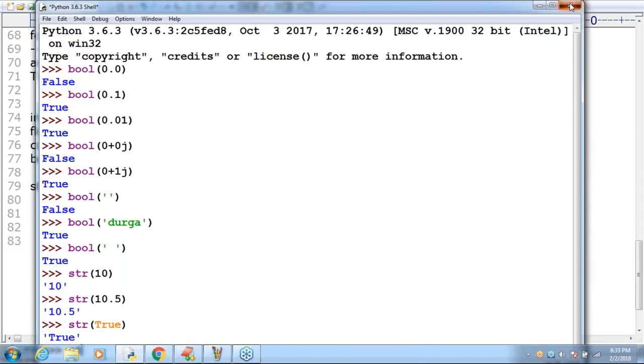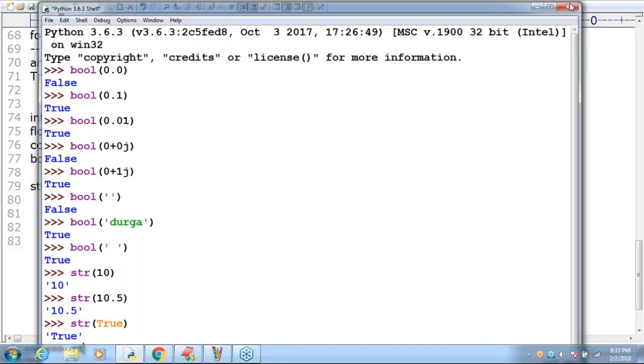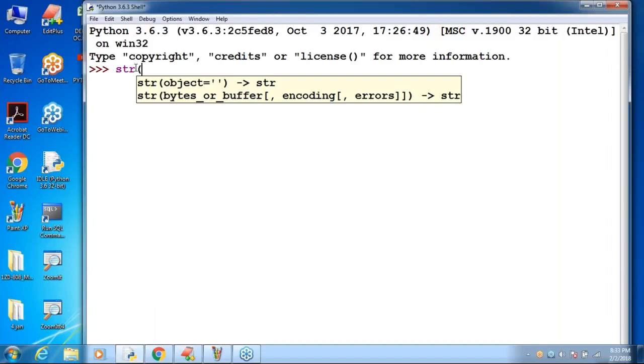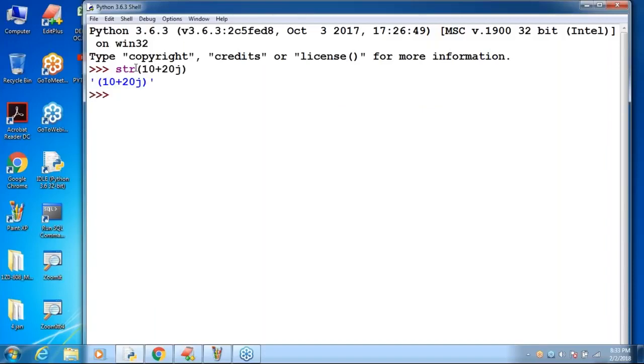Now str of 10 plus 20j, we are going to get 10 plus 20j. So no restrictions at all. Passing any type to string is always possible. Remember that. Any type to boolean is always possible, but complex to int and complex to float is not possible.